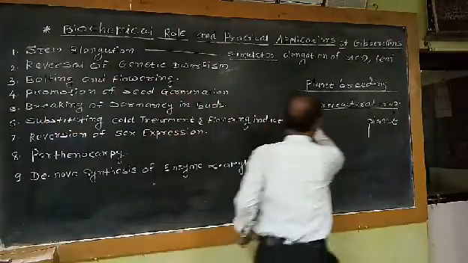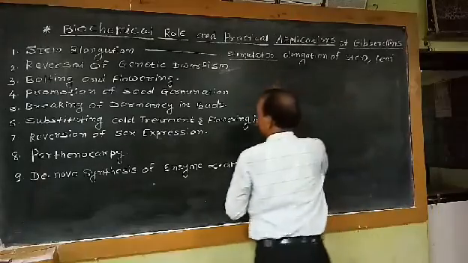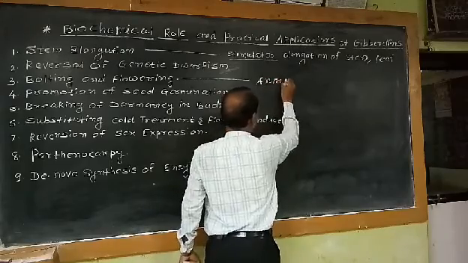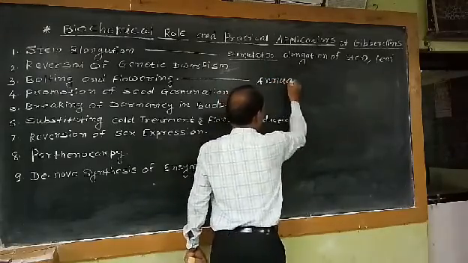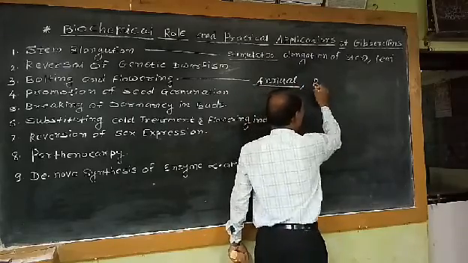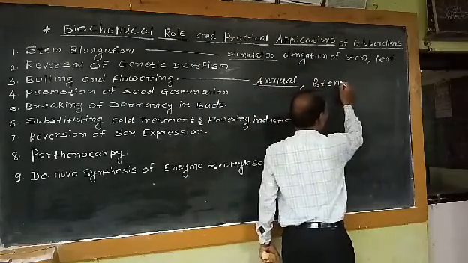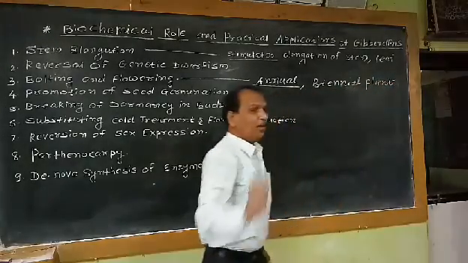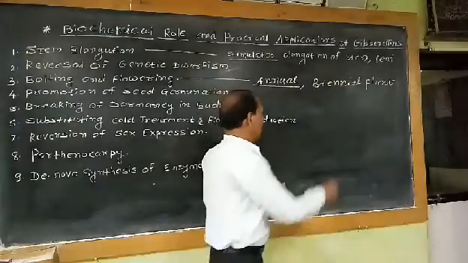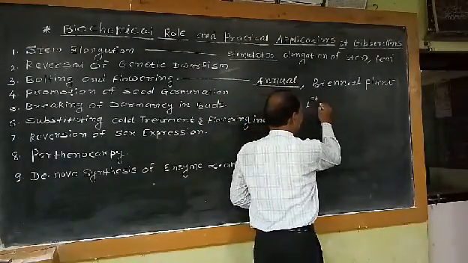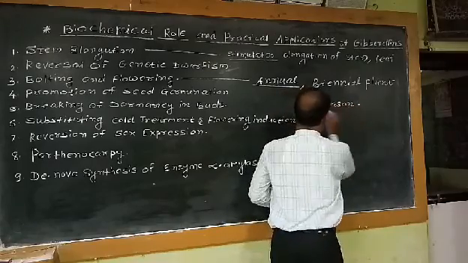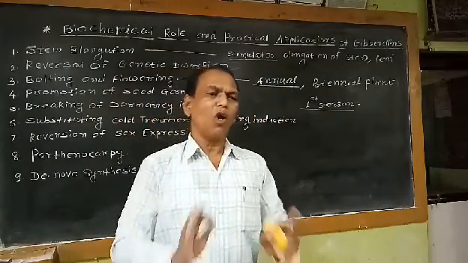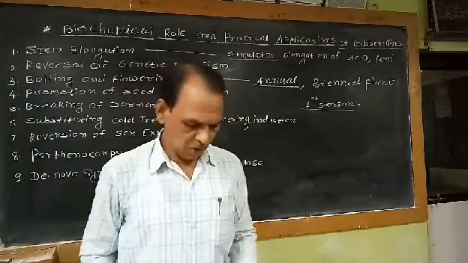So what is the meaning of this term bolting and flowering? That means if we take an example of an annual plant or biennial plant, in the annual plants as well as biennial plants, in the first season, the internodes do not show much growth.